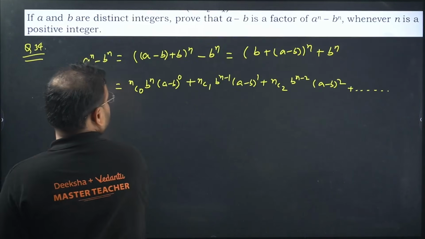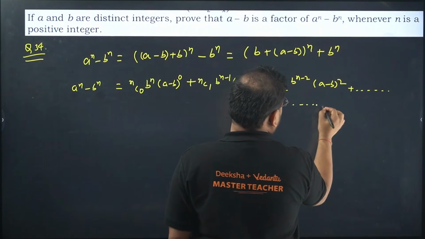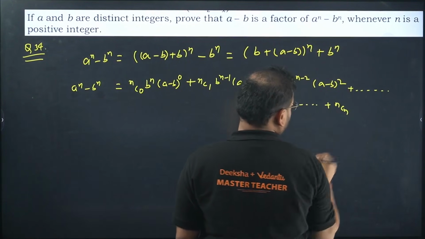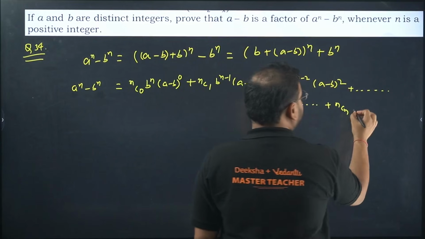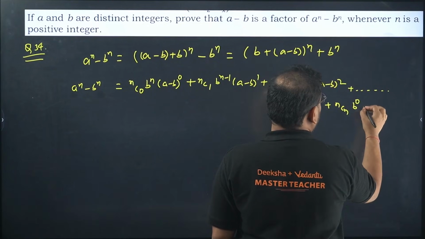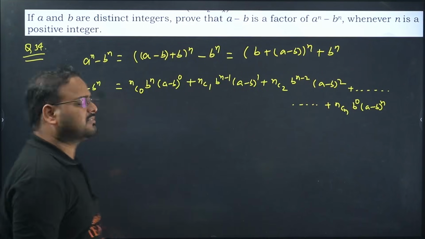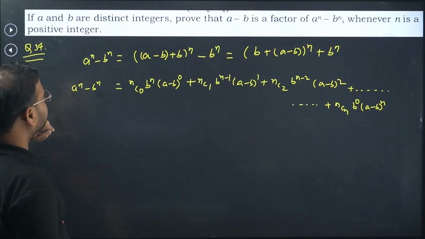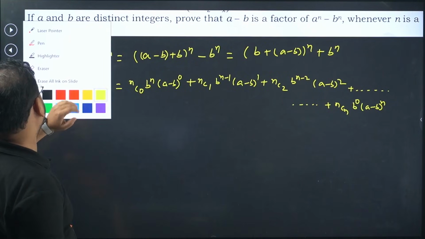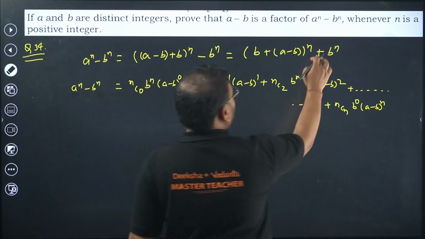Where is it? It's here. Last time you write, NCN b power 0. This time we'll have here a minus b power n. Is it over, sir? No, it's not over actually, because we have to write this part also.